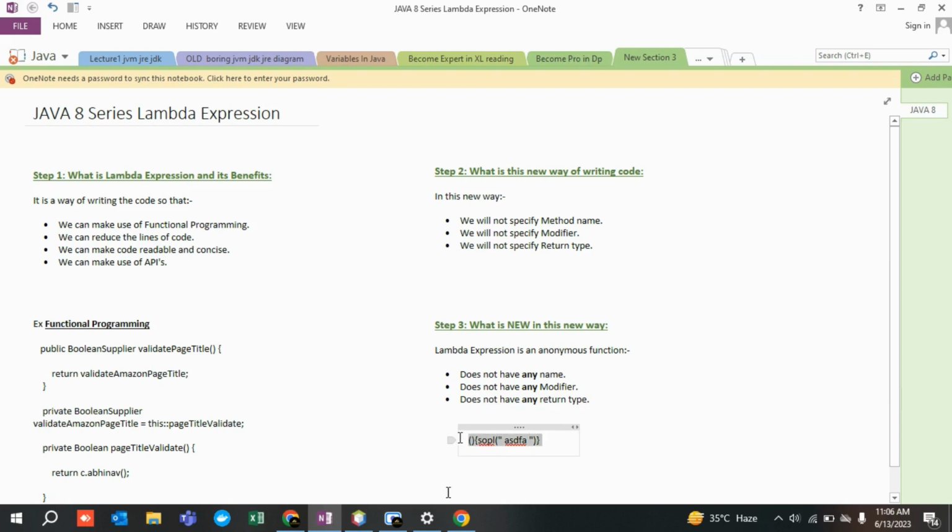But at this point of time, this was the whole essence and importance of Lambda expressions and why we have started learning it. The main reason is that we want to survive in the market, right? We want to earn, we want to take care of our families, our friends, we want to go on site, off site, onshore, offshore, whatever may be the reason. That is why we have started learning it, because now it is getting enforced in your automation industry.